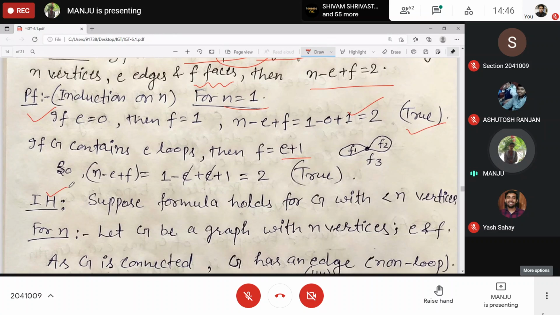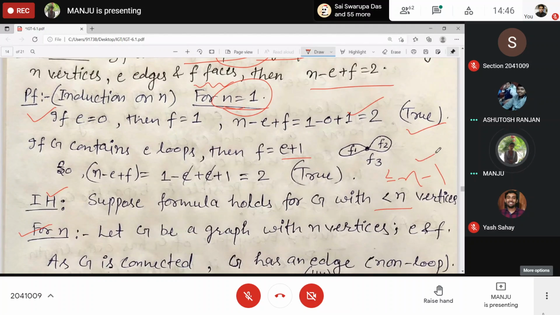Induction hypothesis: suppose up to n minus 1 it is true. That is, the formula holds for G with at most n vertices. This is strong induction because we have considered all from 1 to n minus 1.